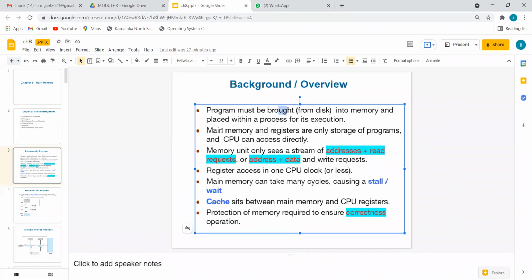Main memory and registers are where we store the program or values. And what is the work of the CPU? The CPU is to access. I hope you know the 3 types of access from your CO subject: direct access, associative access, and set associative access.